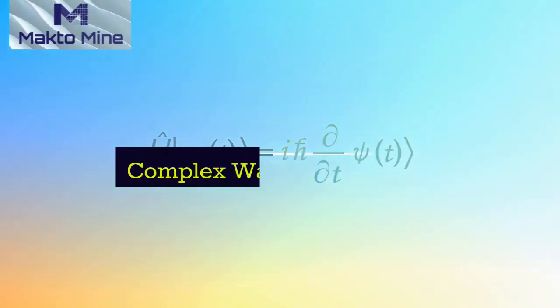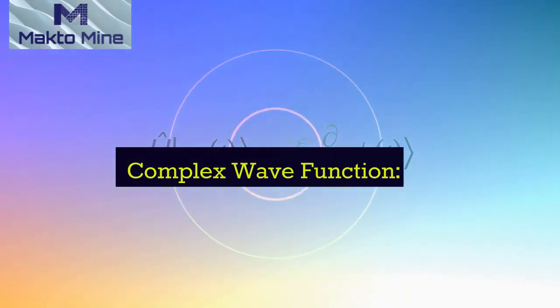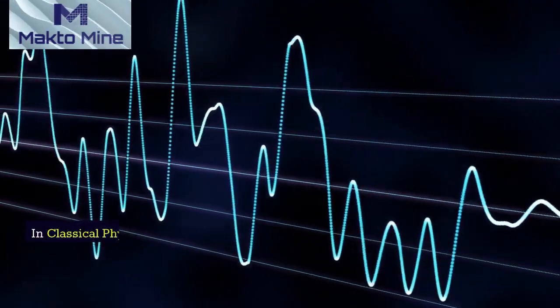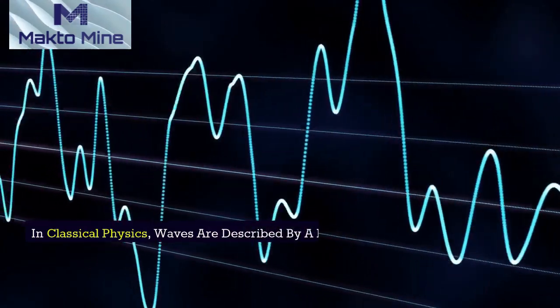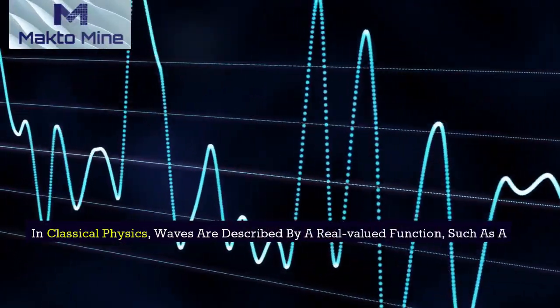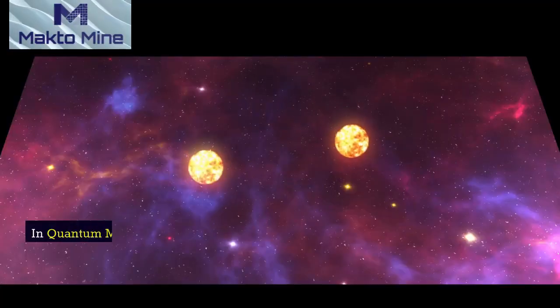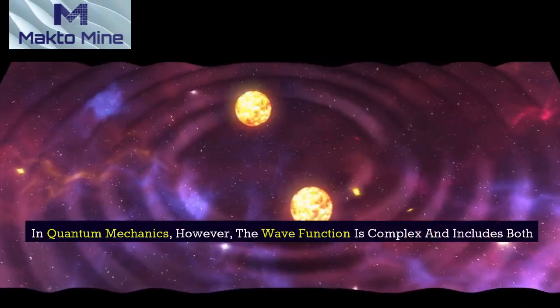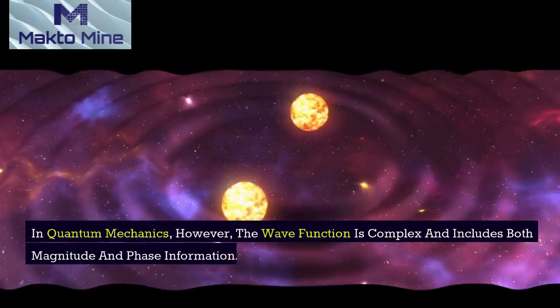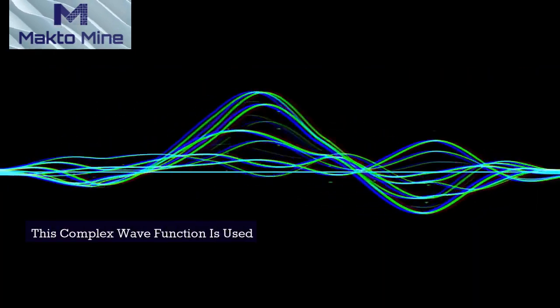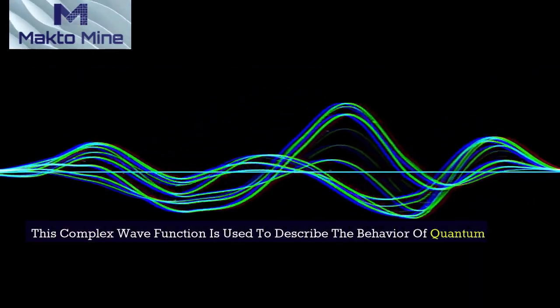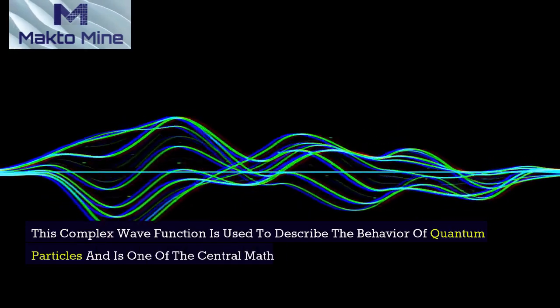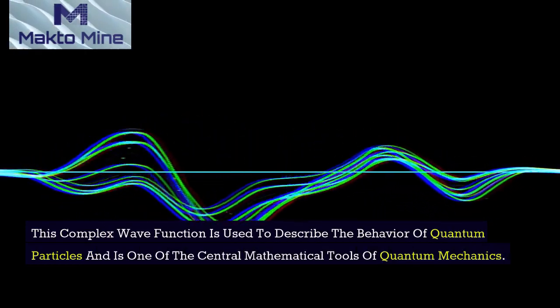Complex wave function. In classical physics, waves are described by a real-valued function, such as a sine or cosine wave. In quantum mechanics, however, the wave function is complex and includes both magnitude and phase information. This complex wave function is used to describe the behavior of quantum particles and is one of the central mathematical tools of quantum mechanics.